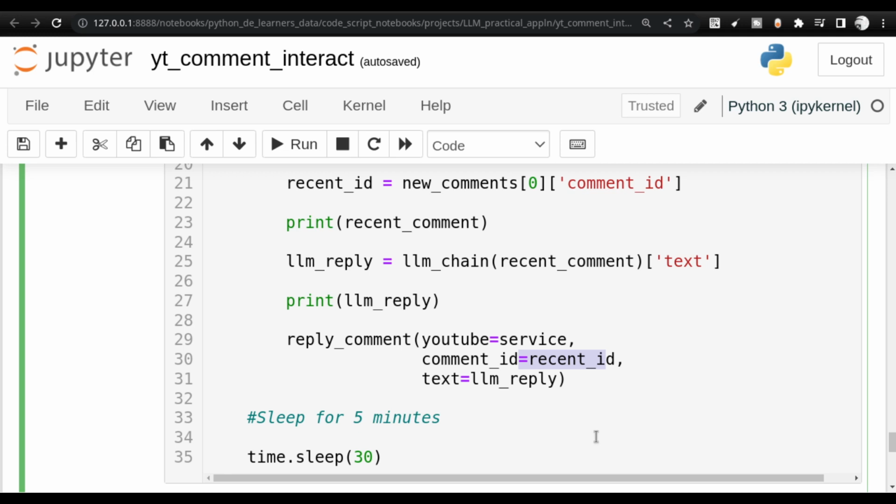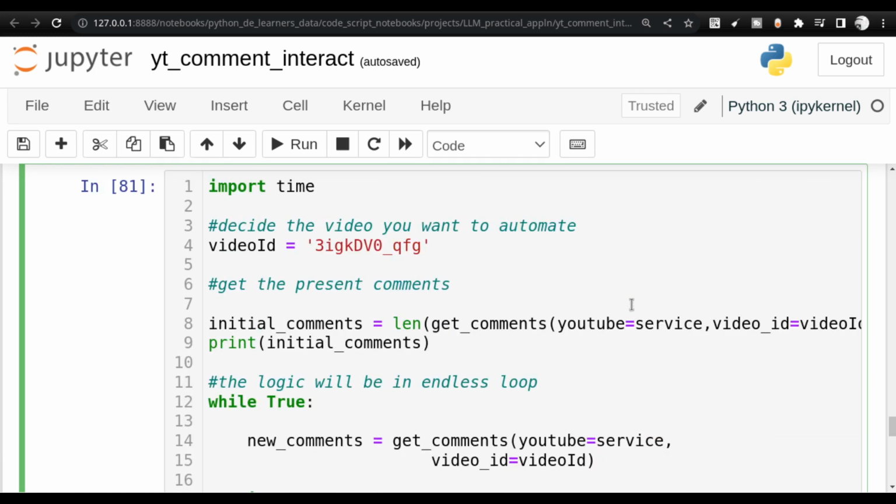I am sitting somewhere connecting to the YouTube API, and your API keys, your services, everything should be up and running. Also, the most important thing is, you should know the correct comment ID, and you need to test a lot of things. Here I am showing you what is going on, but when you are going to place it in production, or when you are going to create an application around this, there are lots of tests that you need to complete, and only then can you execute this in an actual service. So I'm going to start this right now. I'm going to start this particular cell, and you will see that it is an endless cell.